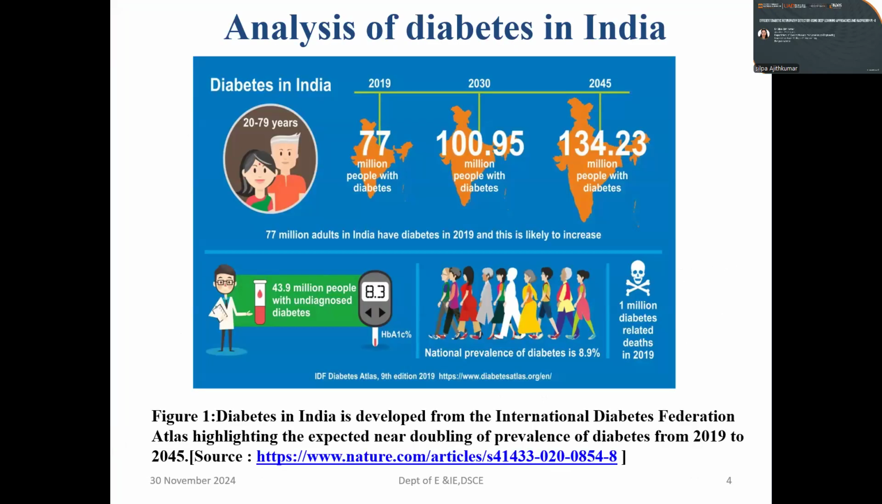Here is an analysis of diabetes in India done from 2019 to 2045 for the age group of 20 to 79 years. In 2019, according to the survey, 77 million people were affected with diabetes, which may rise to 100.95 million in 2030 and again 134.23 million in 2045.